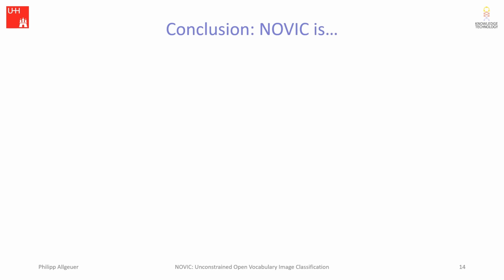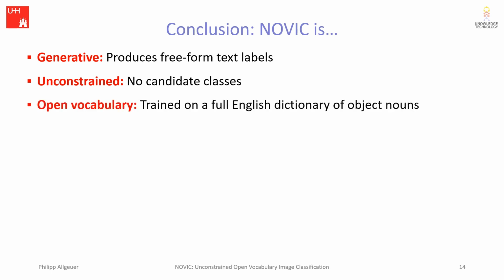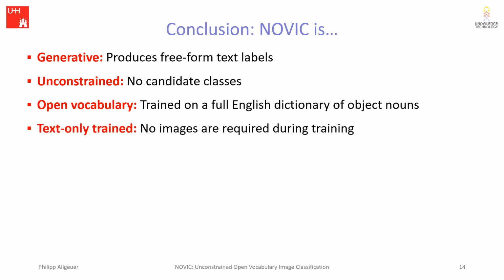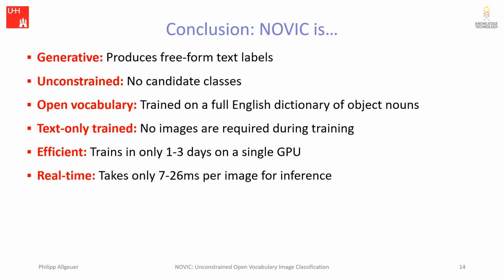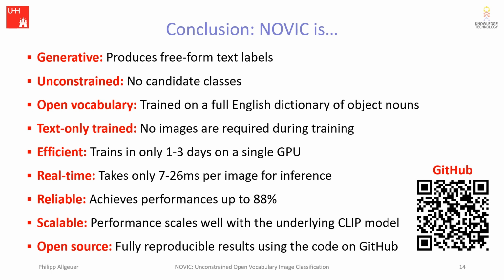So to summarize all we've seen in this presentation, we can say that Novik is generative as it produces free-form text labels, unconstrained as there are no candidate classes, open vocabulary as it is trained on a full English dictionary of object nouns, text-only trained as no images are required during training, efficient as it trains in only 1 to 3 days on a single GPU, real-time as it takes only 7 to 26 milliseconds per image for inference, reliable as it achieves performances of up to 88%, scalable as the performance scales well with the underlying clip model, and last but not least, open source, with the code on GitHub being able to fully reproduce the results.